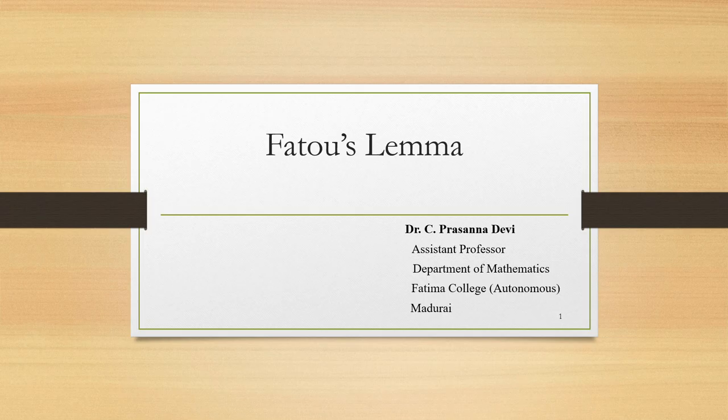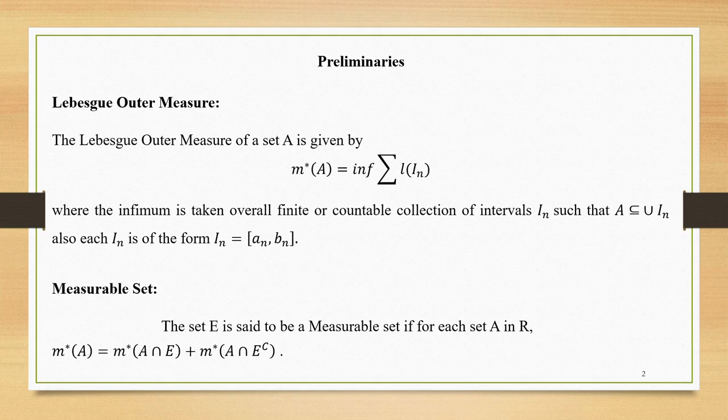Now, the concept is Fatou's lemma. Before that, we have to know some basic results. We know that we have to calculate the distance between two points. For example, if you have a point A and point B, the distance between the two points is calculated by modulus of B minus A. Similarly, if you have an interval I which is equal to the closed interval [A, B], we can calculate the length of the interval, which is nothing but L of I is equal to modulus of B minus A. Lebesgue wants to extend the concept of length.